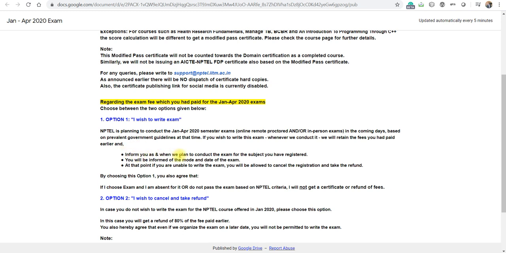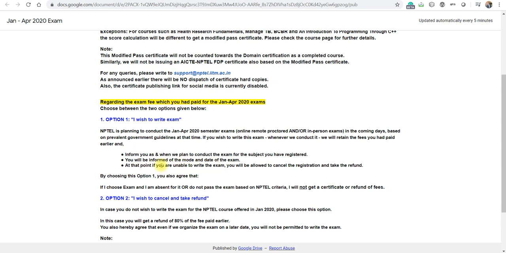We will inform you as well when we plan to conduct, meaning NPTEL will give you a notification when they will conduct the examination for the subject you have registered. So NPTEL will notify you. You will also be informed of the mode of examination and date, whether it will be online remote protected examination or in-person, center based examination, and when the exam will be. NPTEL will notify you.